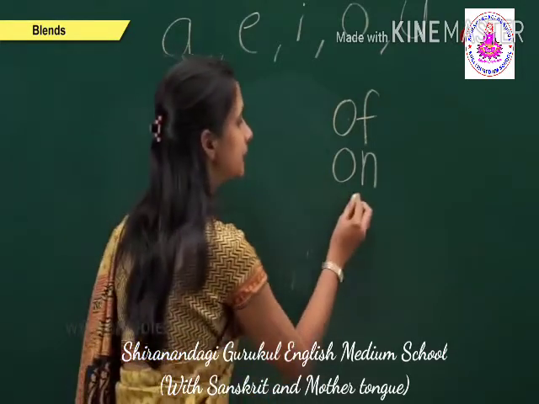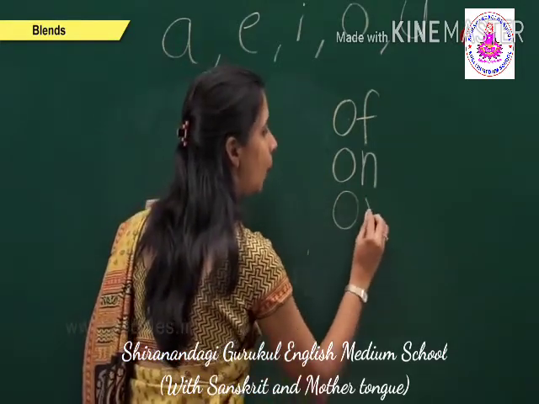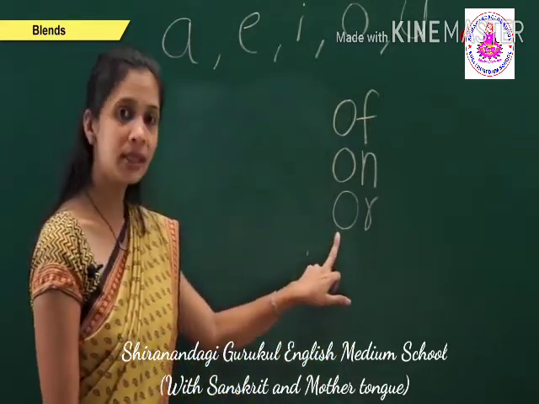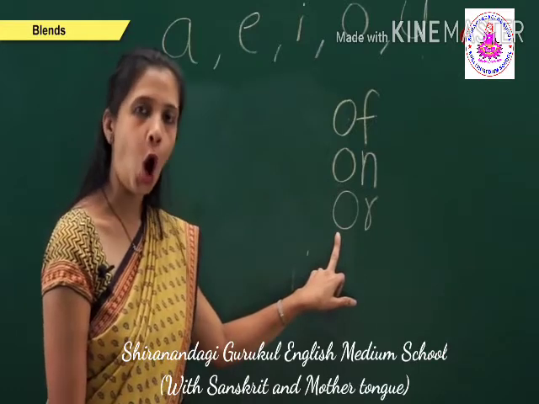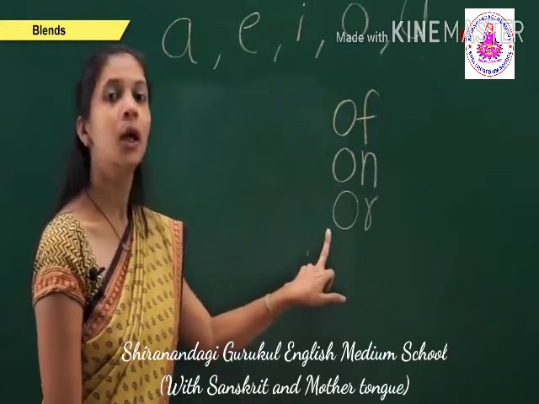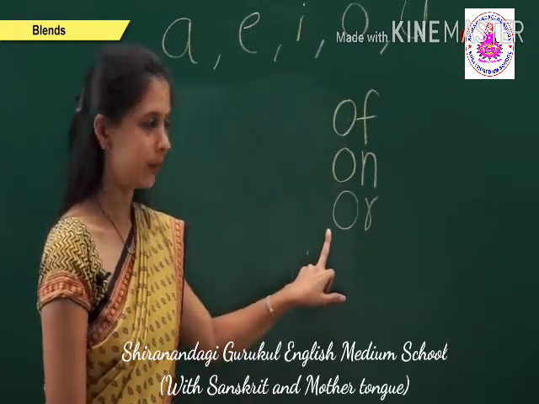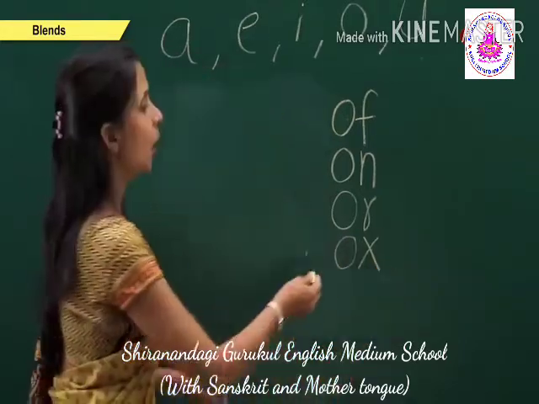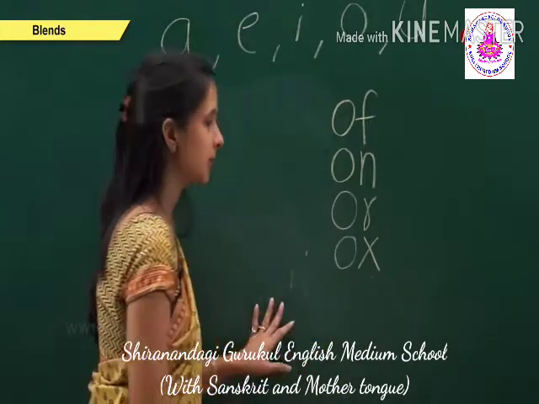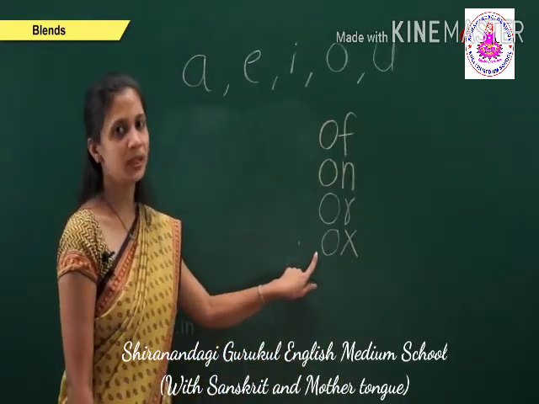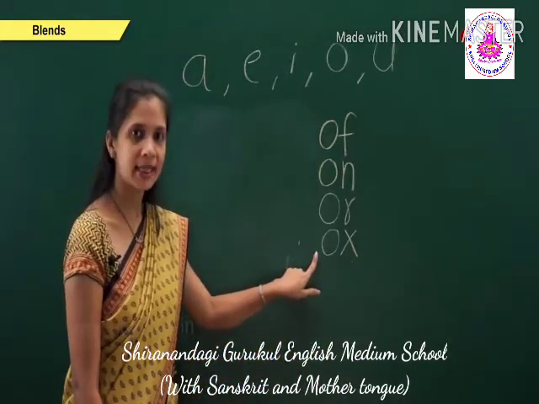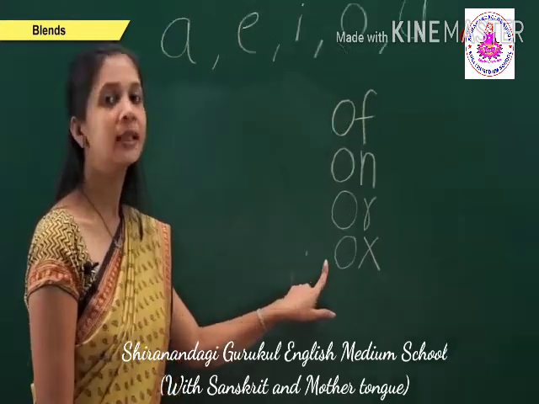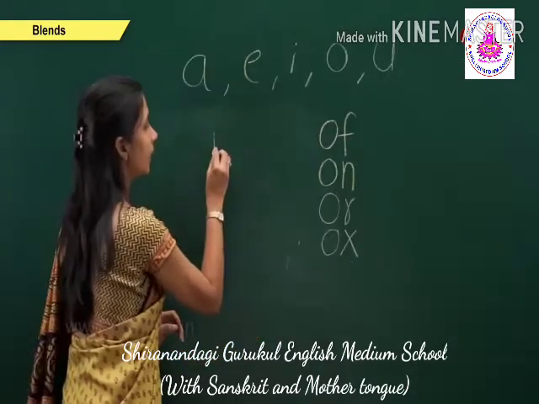The next, O, R, or. The sound of this two-letter word is or. The next, O, X, ox. The sound of this two-letter word is ox.